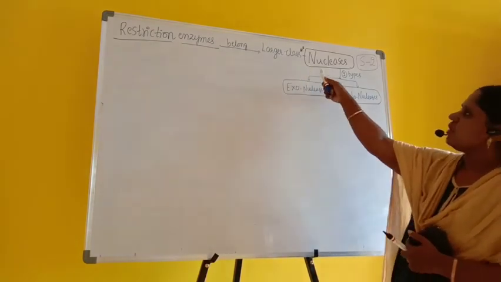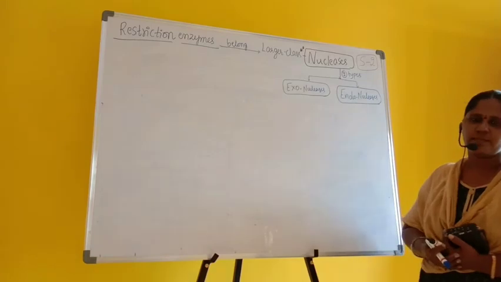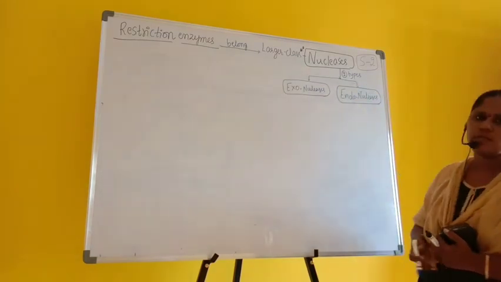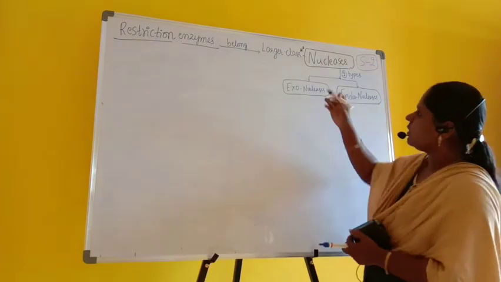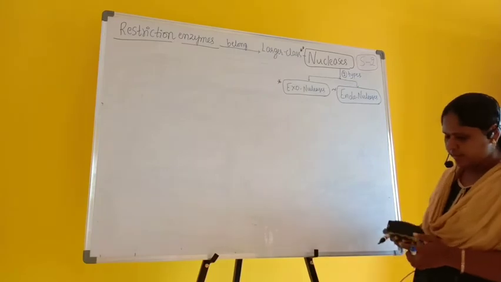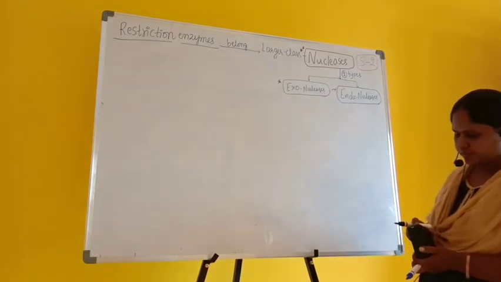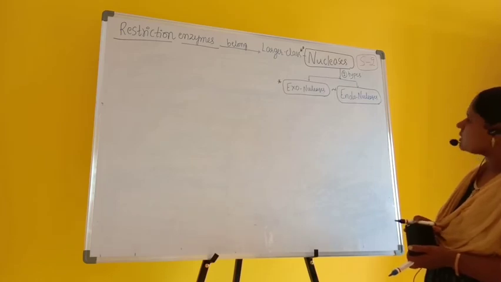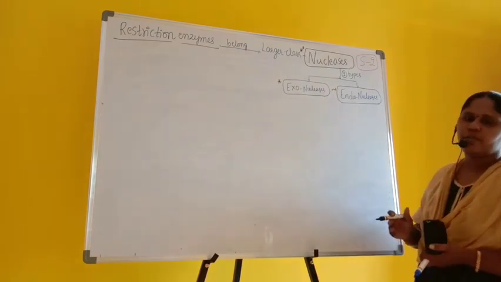So I repeat, this point is important. Restriction enzymes belong to the larger class of enzymes called nucleases. These nucleases are of two types: exonucleases, the first category, and endonucleases.